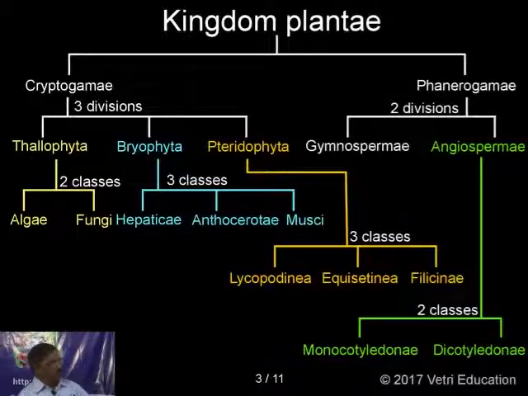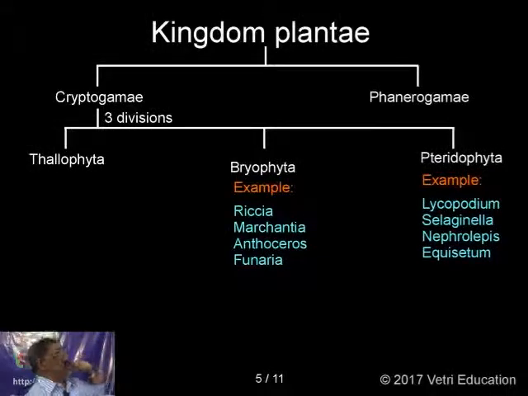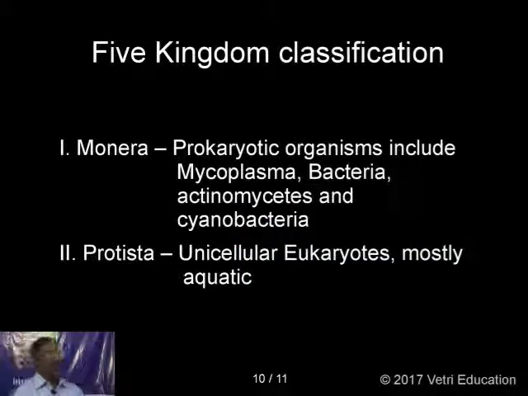And here some examples: Pinus, Cycas, Gnetum. When coming to the angiosperms, the sex organs or ovules are enclosed. Also these root, stem and leaves are highly developed.